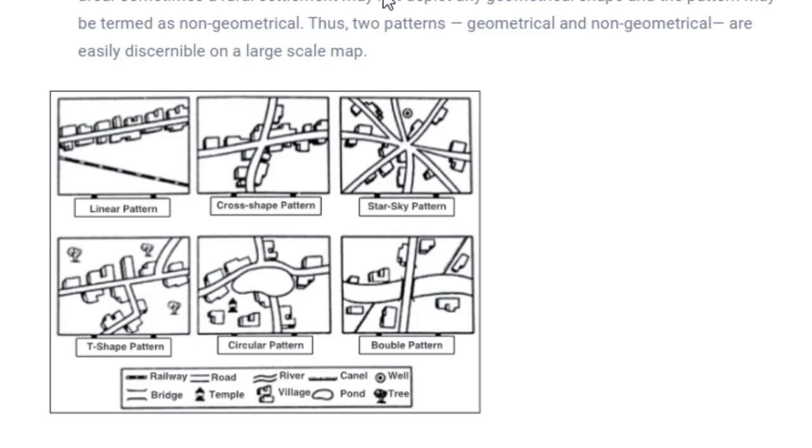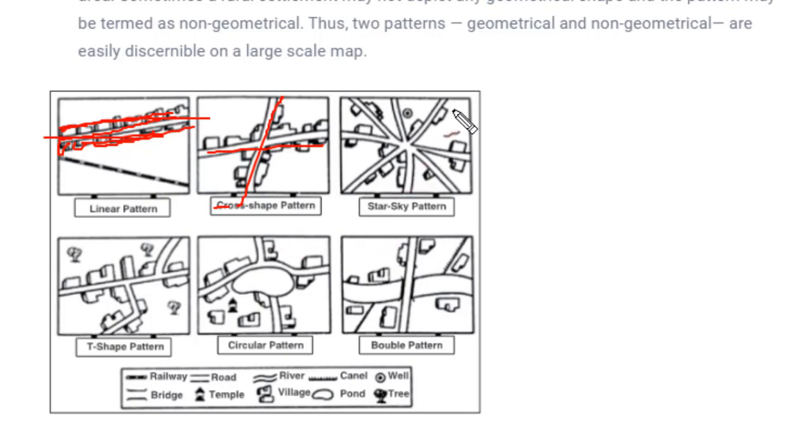You can see by the diagram itself, you'll understand very easily. Linear pattern means if houses are made in this way, that means one house, 2, 3, 4, 5, 6, and on the other side. If they make a straight line, that would be called a linear pattern. Cross shape pattern: if houses are made so that they intersect each other at some point, that we call a cross shape pattern.